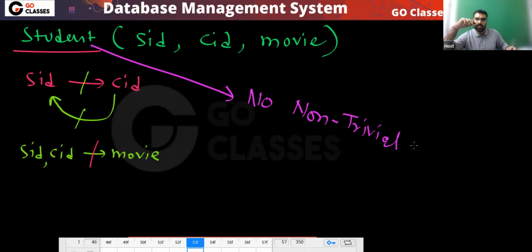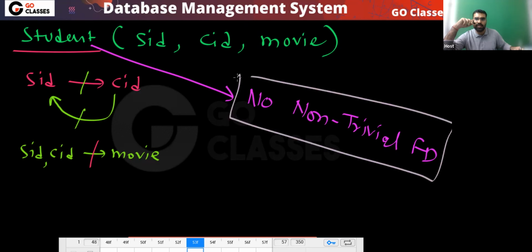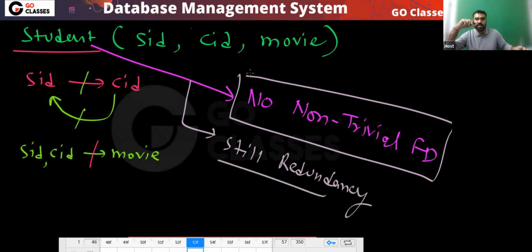Is this clear? There is no non-trivial FD. We don't have any non-trivial FD. Still, in this table, there is redundancy. So who created that redundancy? Just think about it.